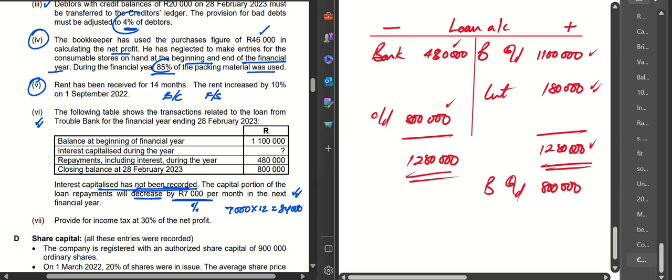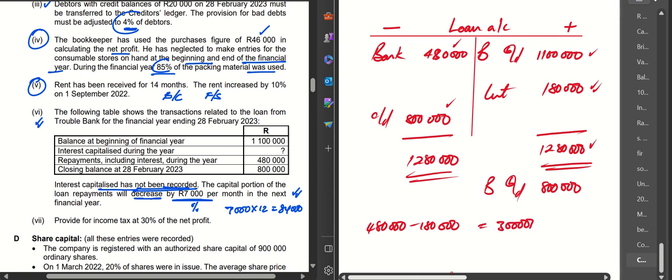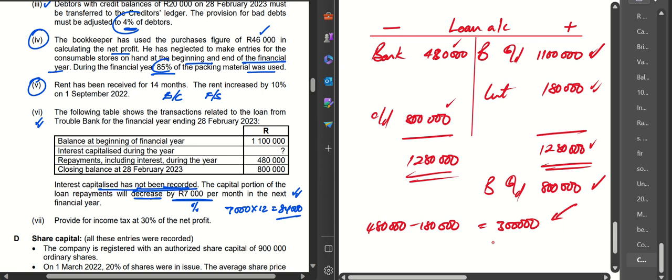In the previous year, we paid 480, but in the 480, 180 was interest. So 480 minus the 180 gives me 300,000. 300,000 was the loan that we repaid. It's simply the same again. If you say 1.1 minus 800, it gives you the 300. Of the 300 that we paid last year, we are being told it's going to decrease by 84,000. So we're saying minus 84,000. That's now going to leave us with